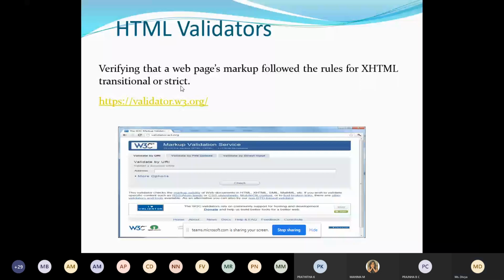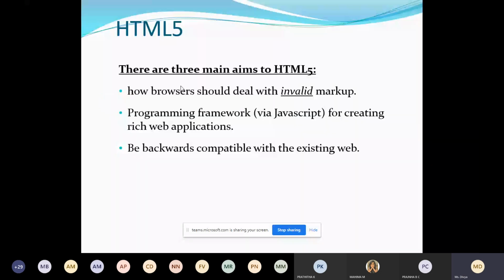Moving on to the importance, or the main aim, of HTML5. Why have we developed the HTML5 document? The first thing is how the browser should deal with invalid markup. In the HTML5 version, we are telling the browser how to deal with invalid markup. If instead of writing a p tag you have written a p1 tag, it is an invalid tag. How do we deal with that?